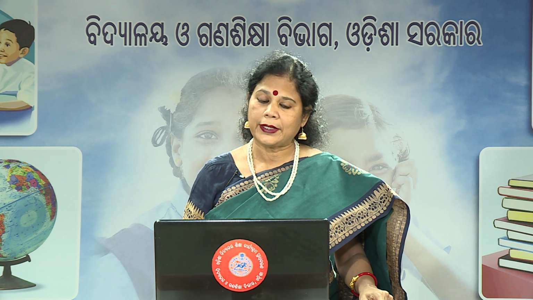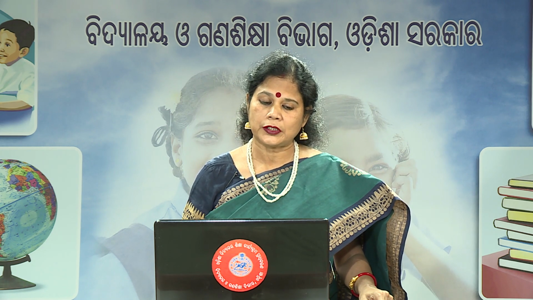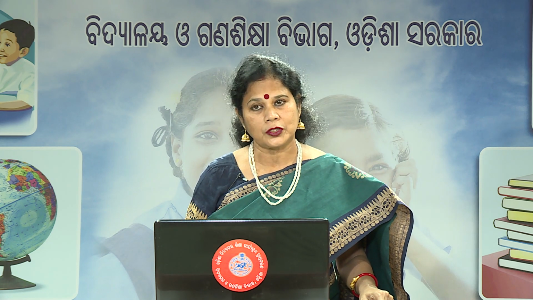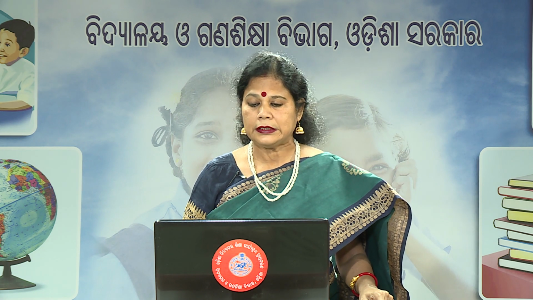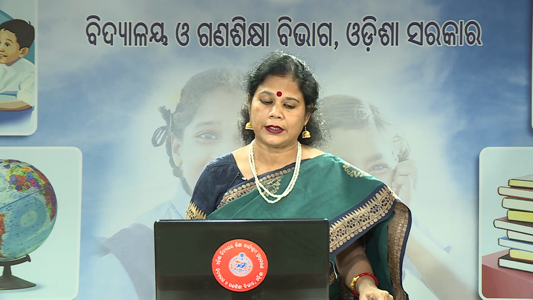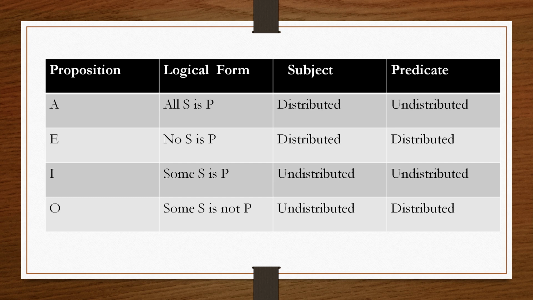Then you have negative propositions. E proposition is a negative proposition, O proposition also is a negative proposition. E distributes both subject and predicate and O distributes predicate. So, both the propositions distribute their predicates. So, if the question comes, negative propositions distribute their dash, you have to write negative propositions distribute their predicates.